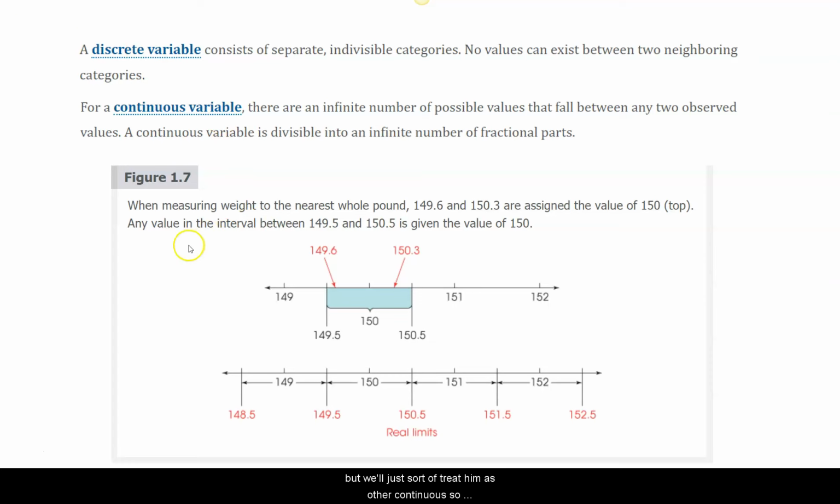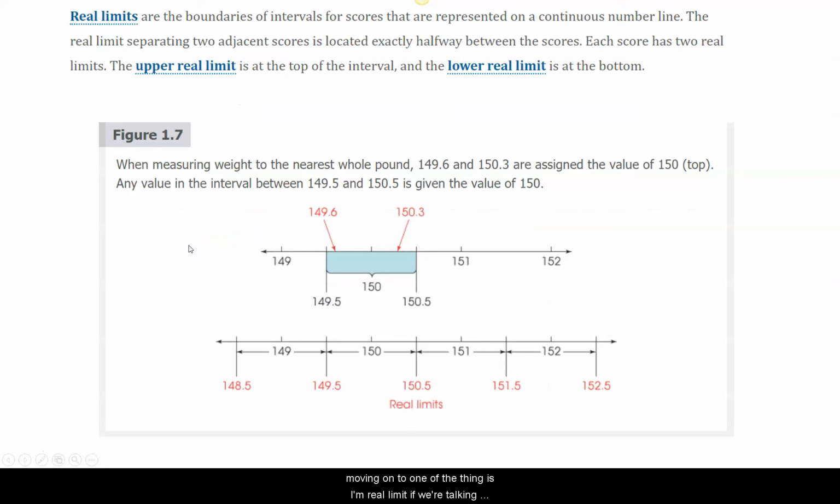So moving on to one other thing is real limits. If we're talking about something that is continuous, it'll have an upper and lower real limit. For instance, what's the lower real limit for an A? Well, the lower real limit for an A is an 89.5. If a student has an 89.5, I always give an A.